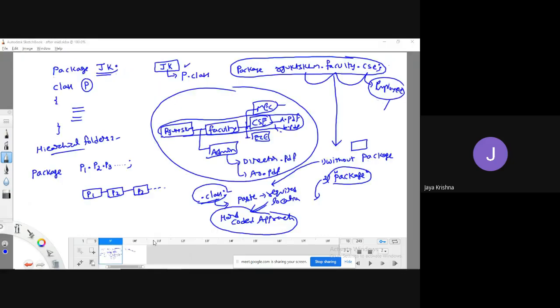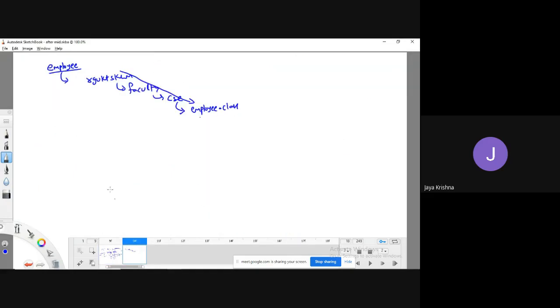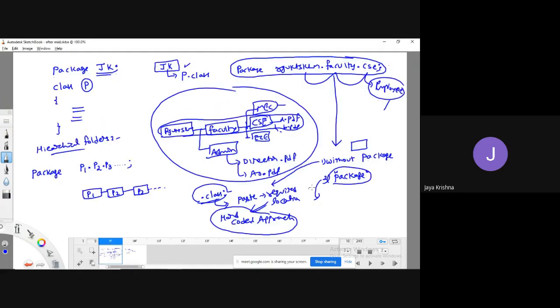But if you go for the normal without-package approach, the file is going to be created in the current working directory. In the same directory we are going to compile, so in the same directory it is going to create the Employee.class file. Then we cut this file manually and place it at this location. That's it. Instead of this, we can go for the second approach, with the help of the package keyword.